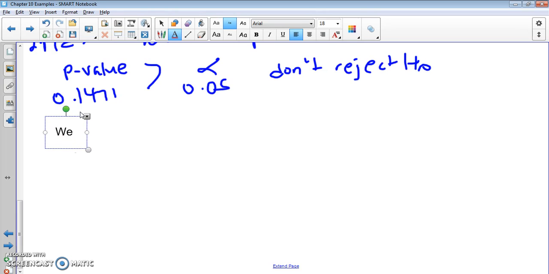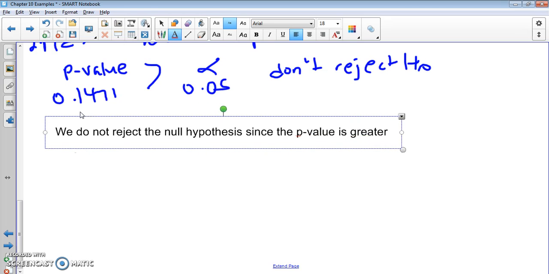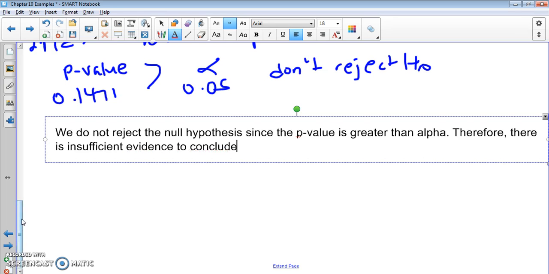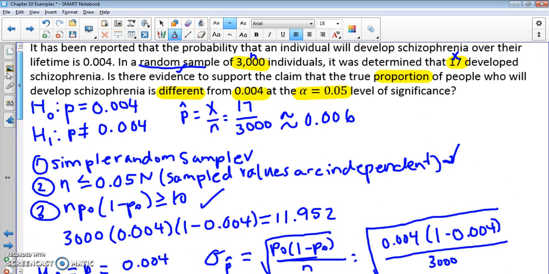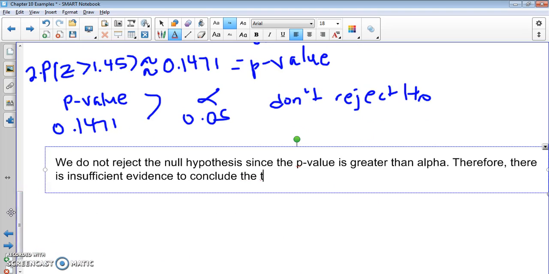So we do not reject the null hypothesis since the p-value is greater than alpha. Therefore, there is insufficient evidence to conclude the alternative.